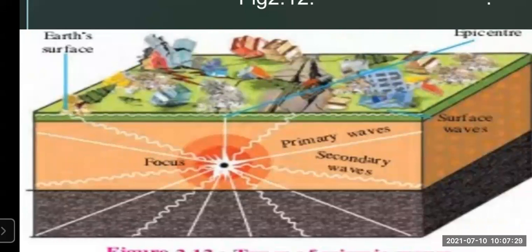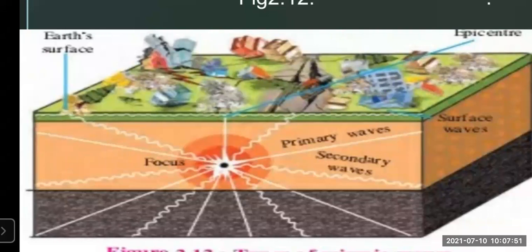Then the waves spread in all directions from the focus. These waves first reach the place called the epicenter, which is very close to the focus.